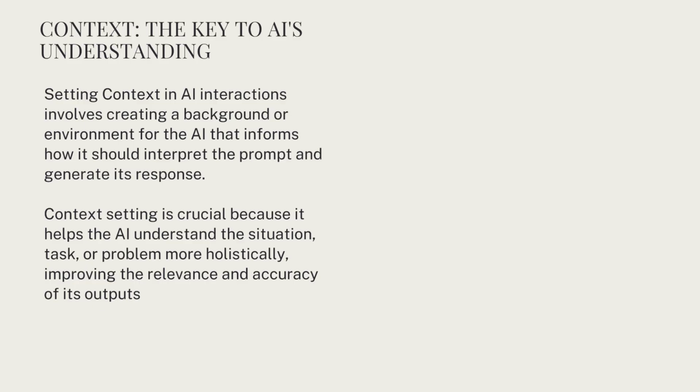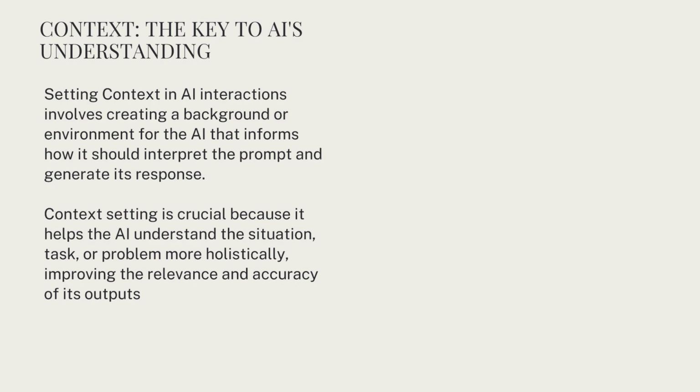Think about it this way: if I ask you to write a report, you'd have questions, right? What kind of report? For whom? What's the goal? What tone should it have? That's context. And when you provide that context to AI, the relevance and accuracy of its outputs improve dramatically. Context transforms a generic response into a targeted, useful one. It's the difference between getting something that's technically correct and getting something that actually solves your problem.